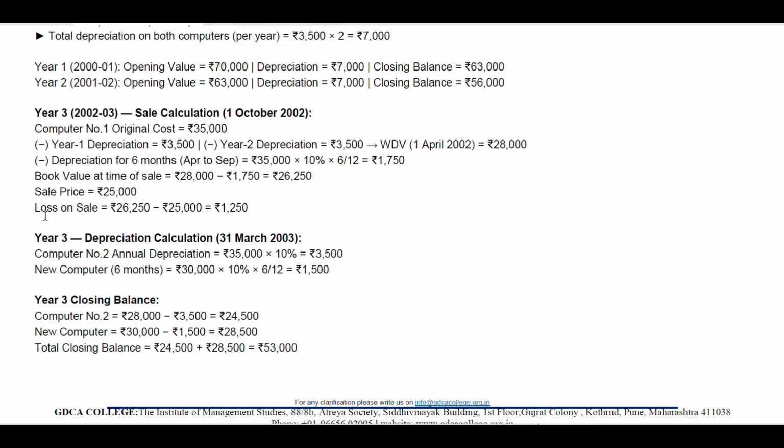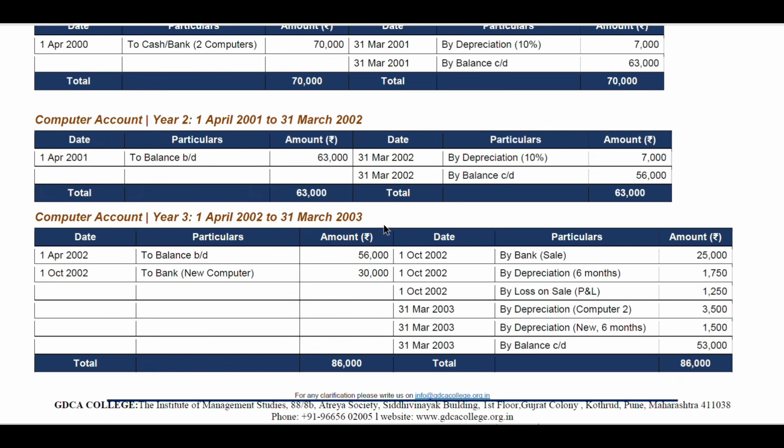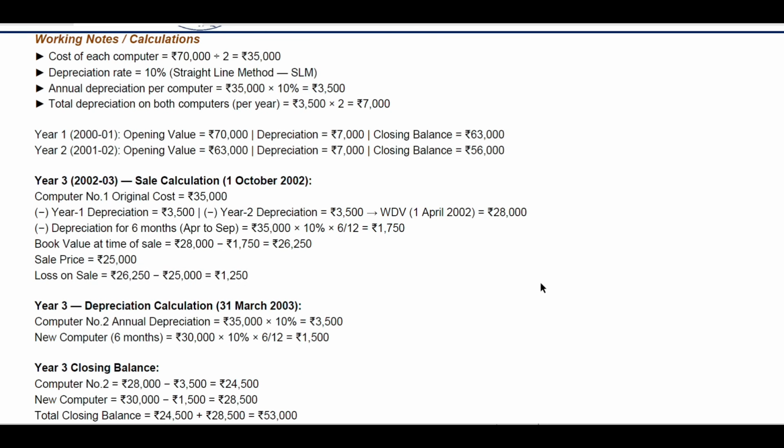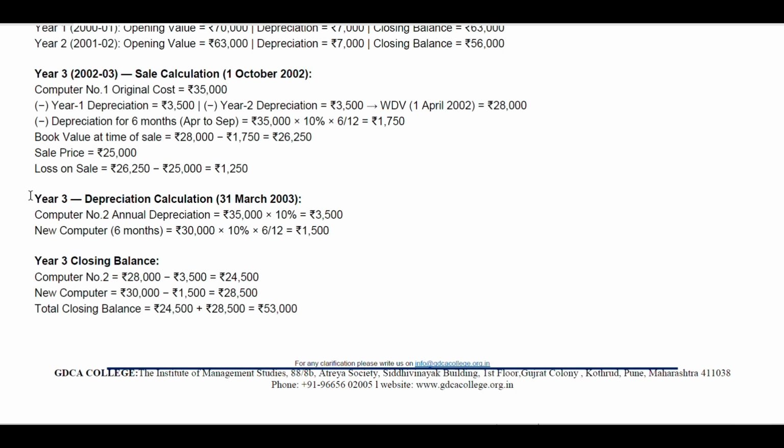Again, how is the sales price 25,000? We got to see the loss on sale, which is equal to 26,250 rupees minus 25,000 rupees, that is equal to 1,250 rupees. Here we have seen 1,250 rupees. See here, the loss is on the credit side of the profit and loss account. Then, for the third year, how the depreciation has been calculated, this is how we can see now.